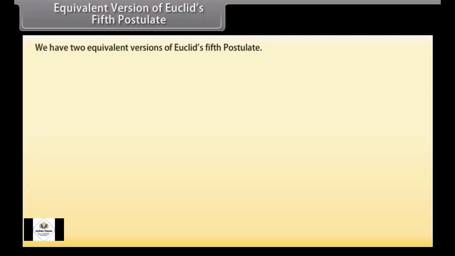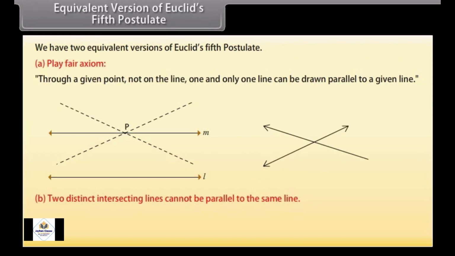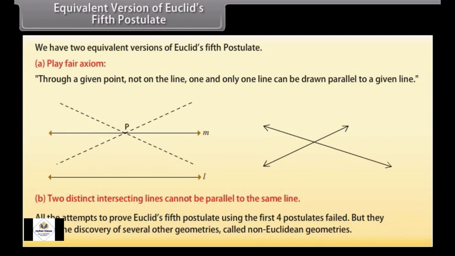Equivalent versions of Euclid's fifth postulate. We have two equivalent versions of Euclid's fifth postulate. The first one is Playfair's axiom. This says that through a given point not on the line, one and only one line can be drawn parallel to a given line. And the other one is: two distinct intersecting lines cannot be parallel to the same line. All the attempts to prove Euclid's fifth postulate using the first four postulates failed, but they led to the discovery of several other geometries called non-Euclidean geometries.